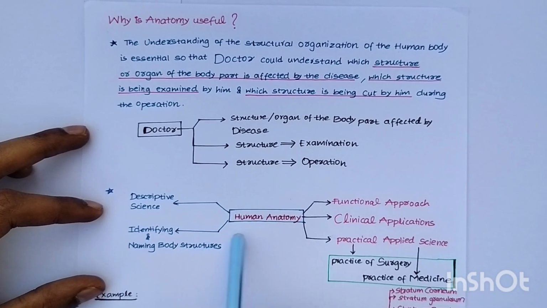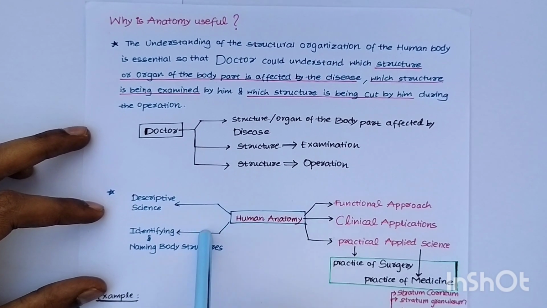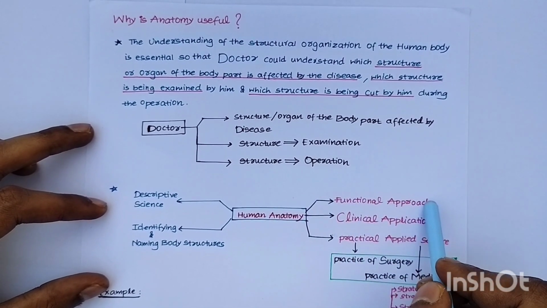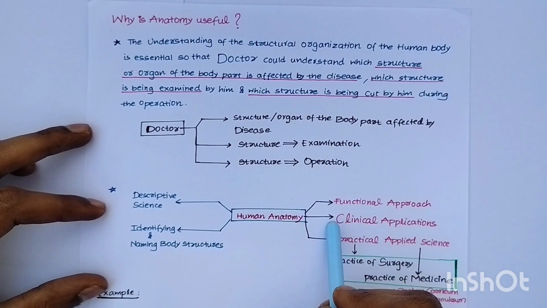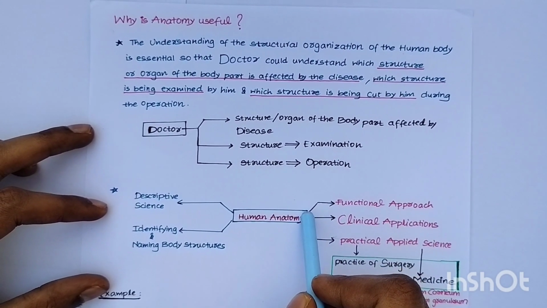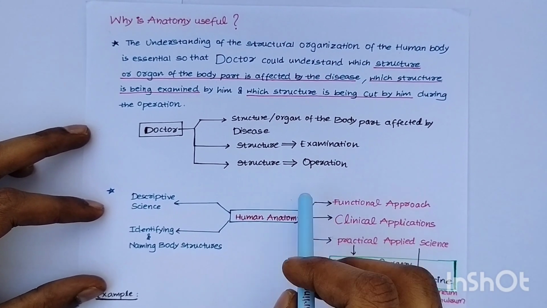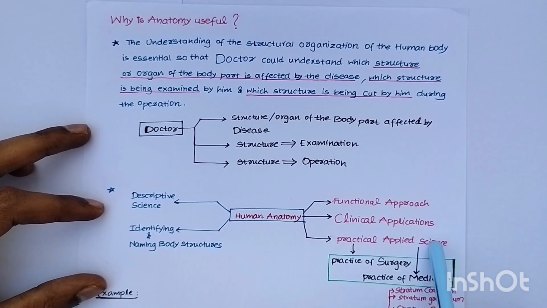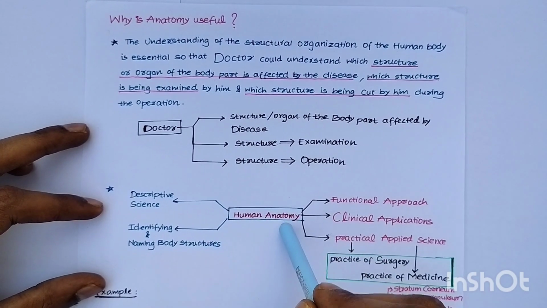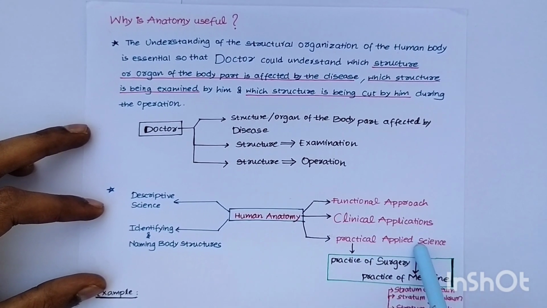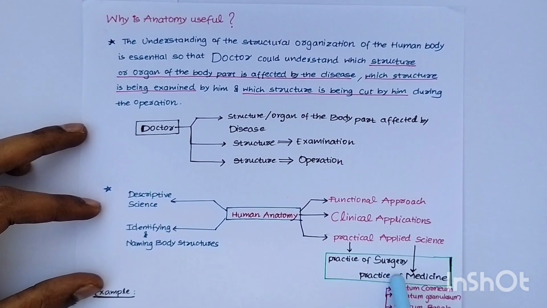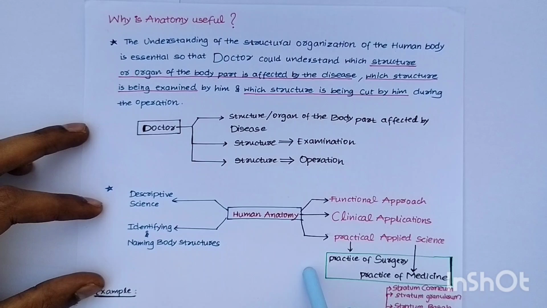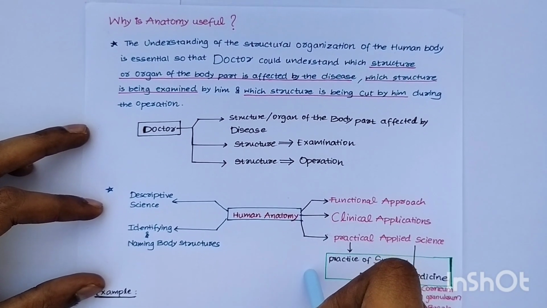But now human anatomy plays a major role in the medicine field, like the functional approach. By knowing the human anatomy, you can have a functional approach of the body and the clinical applications. This is very much important. The clinical practice you can do on patients by knowing human anatomy, and it is a practical applied science. The things that you learn in anatomy will be practically applied. So in the practice of surgery, or in the practice of medicine, human anatomy is very much useful in the clinical practice and as a doctor.